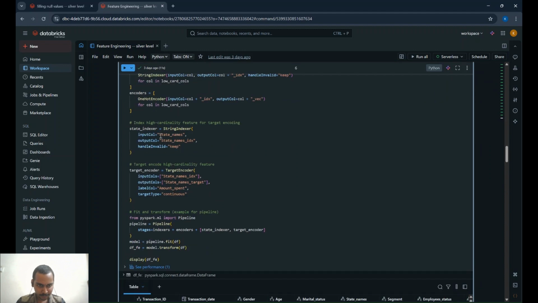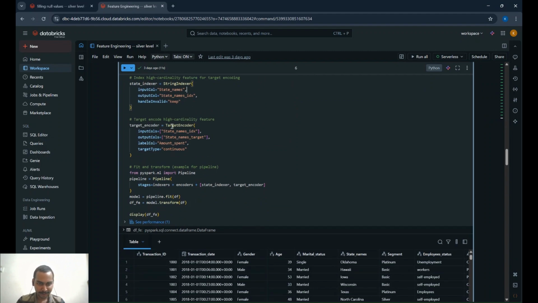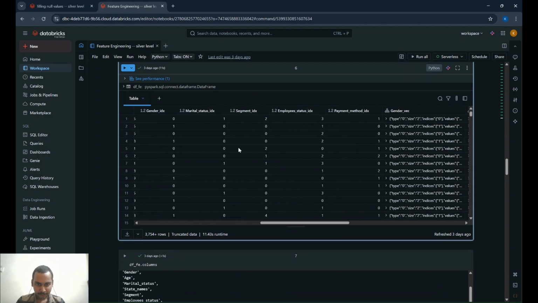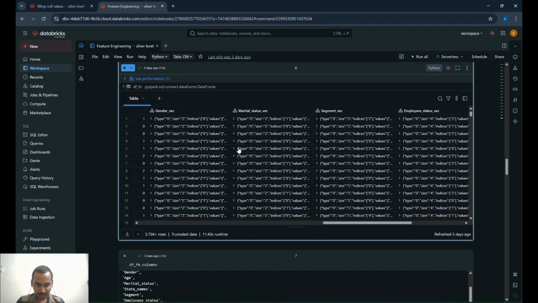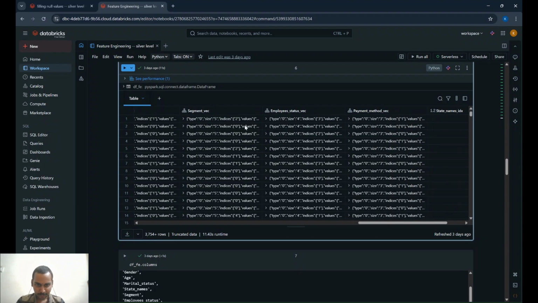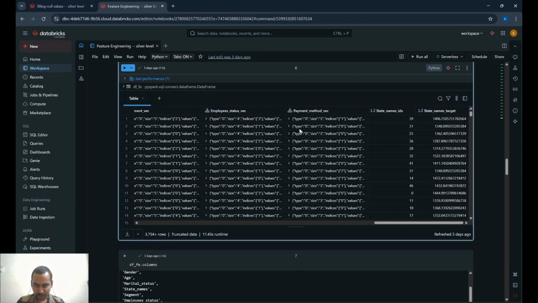But there is one feature with high cardinality, having more than 50 states, so I performed target encoding on this column. This is the resultant dataset after performing one hot encoding and target encoding. These vector type columns are the result of one hot encoding, and this is the target encoding result.